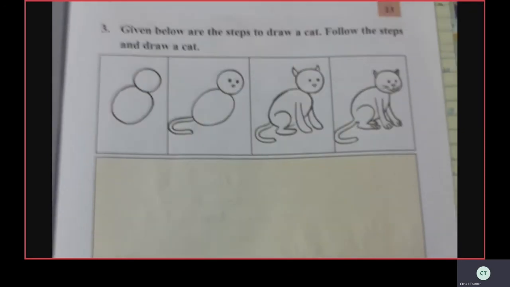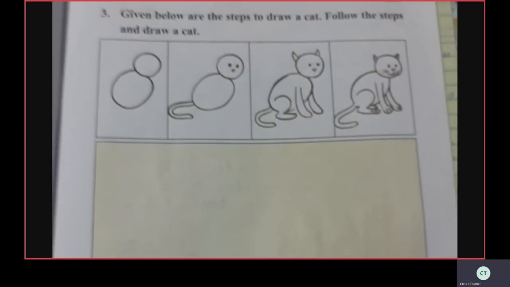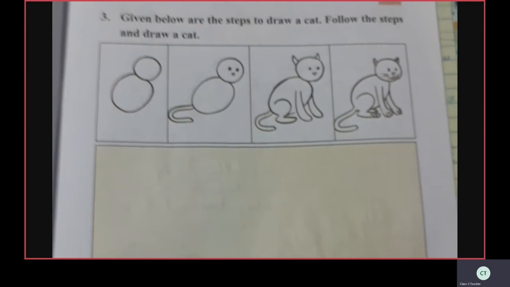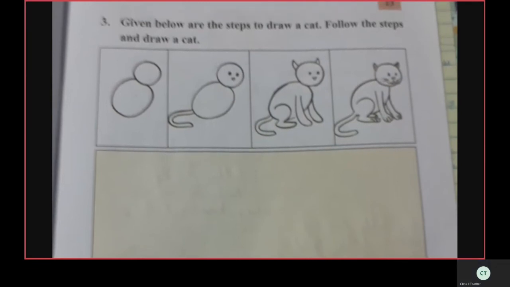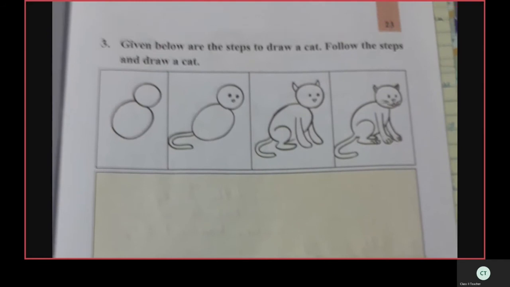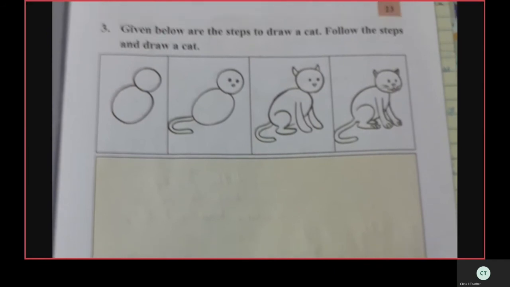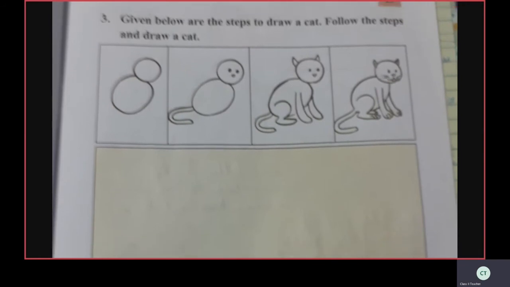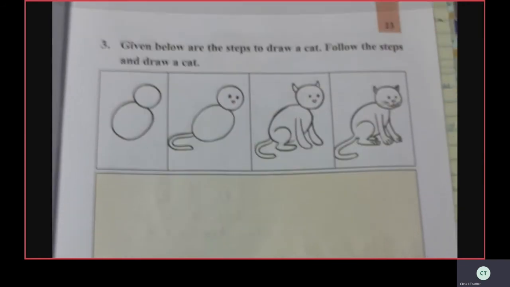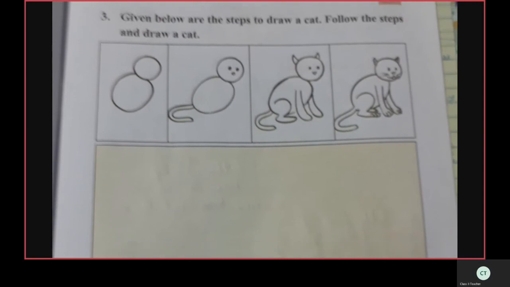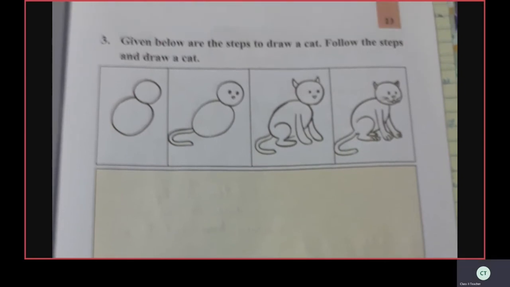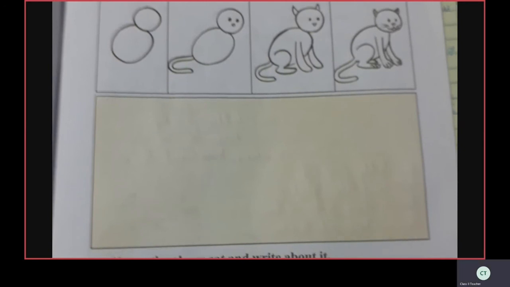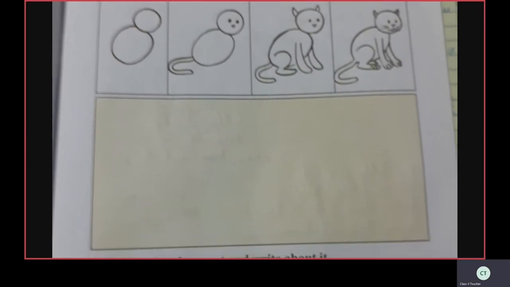Follow the same, one box at a time. See one box and complete the cat picture. Here it is not given, children, to color. That is your wish. If you want to color it, you color the picture. So follow the same steps and complete the picture. Here I have not done it, children, but you complete it.